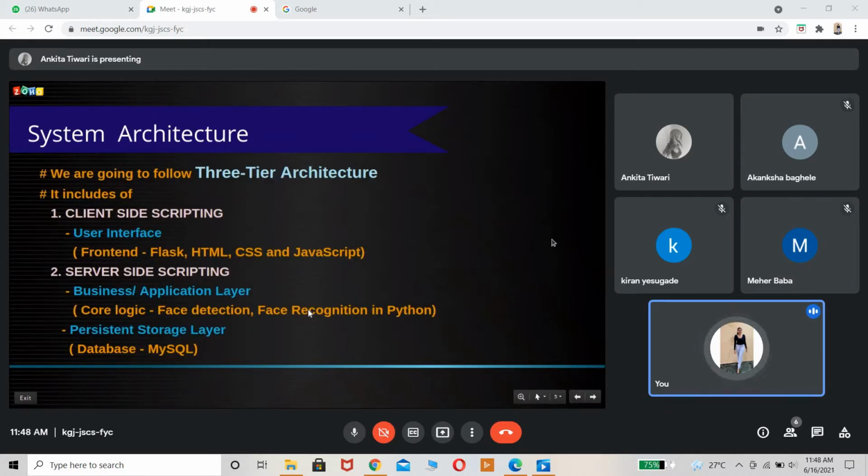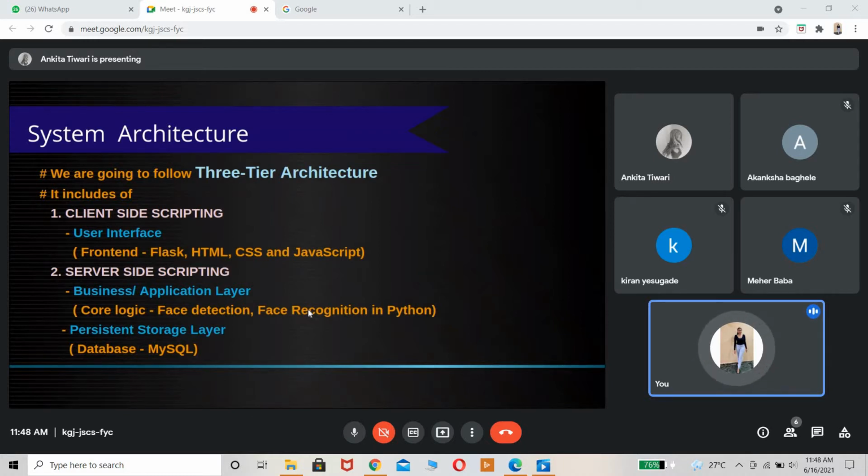What is the system architecture? It is a 3-tier architecture. It includes client-side scripting, which is the user interface for the front end. For that we are using Flask, HTML, CSS, and JavaScript. And then there is server-side scripting. This is for the business and application layer.